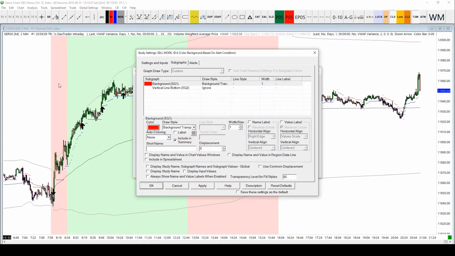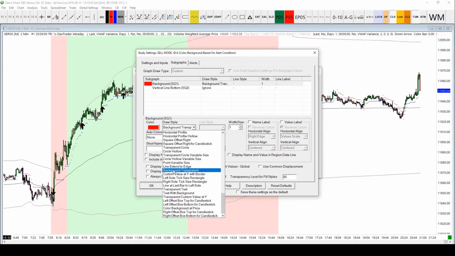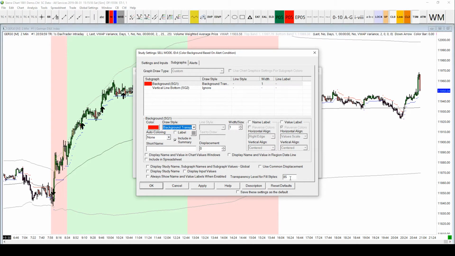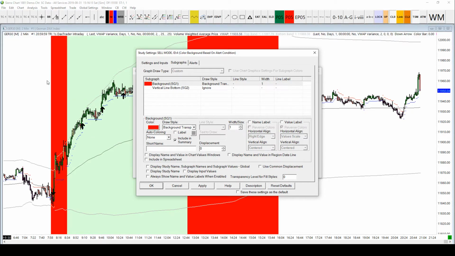but you'll also see that the color I'm using is actually not really red. The reason is that for my draw style, I've put it on background transparent, and down the bottom right hand side there's a number for the transparency level. I've got it on 85% transparent. Maybe if I did it on 95%, you'll see that it's barely visible now. If that was on 0, it would go to a solid red color, which is just too bold for me. So I wanted to make it slightly less bold.